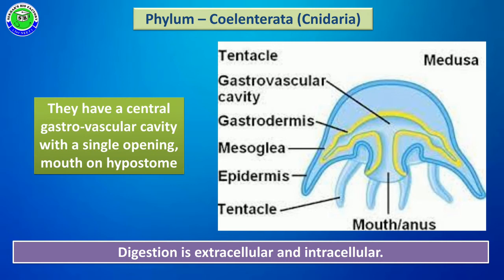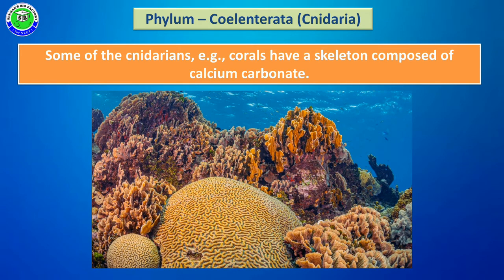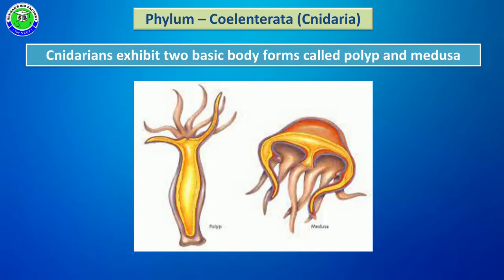In these members, digestion occurs either outside of the cell in the gastrovascular cavity or sometimes inside the cell, so coelenterates show both extracellular and intracellular digestion. Some cnidarians like corals have a skeleton made up of calcium carbonate, and it looks like a brain, called brain corals.